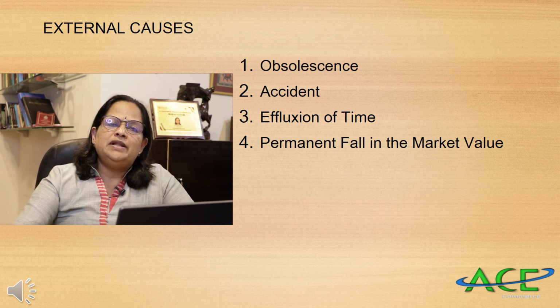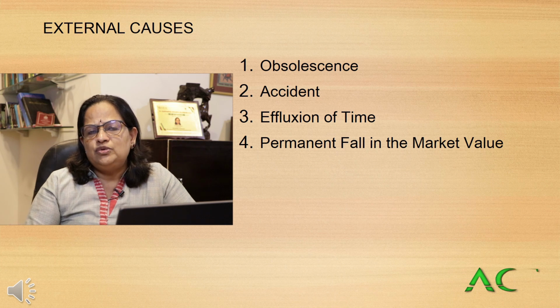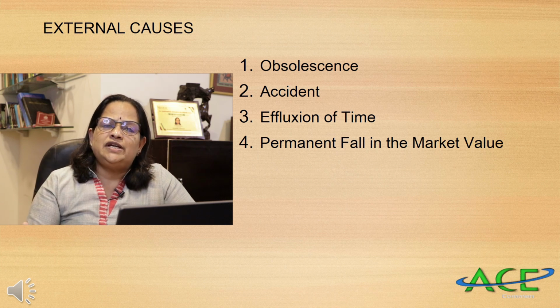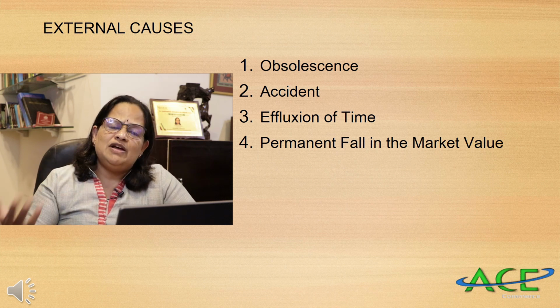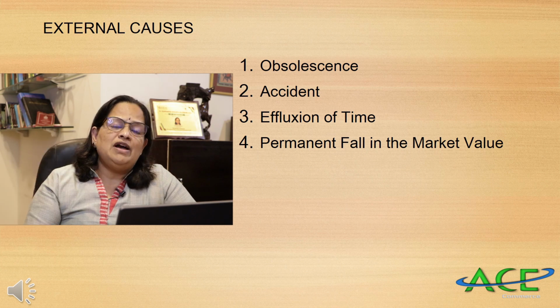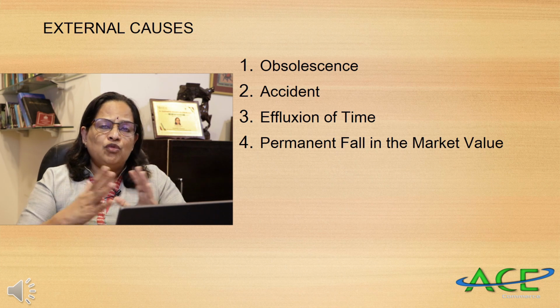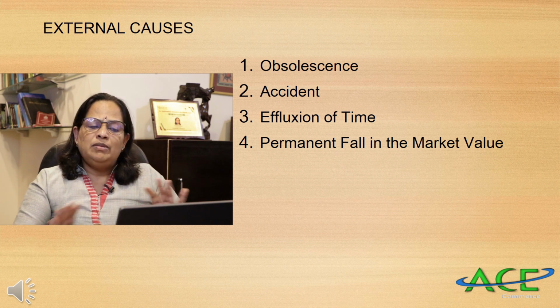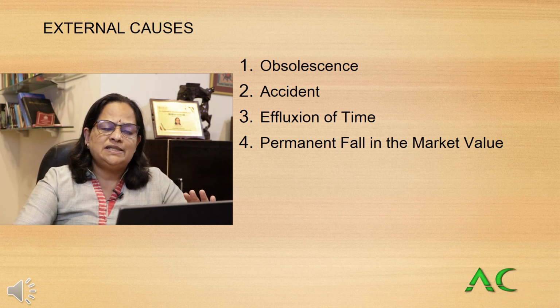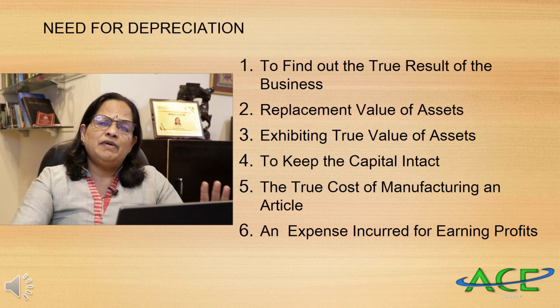Now permanent fall in the market value. Share prices will reduce, or a lease whatever you have taken. Now you know that with the lockdown, rental values are reduced. So those building values are reduced. So permanent fall in the market value. It can be if any war or natural calamity is there, there will be a permanent fall in the market value of the assets. Now why are we providing depreciation?